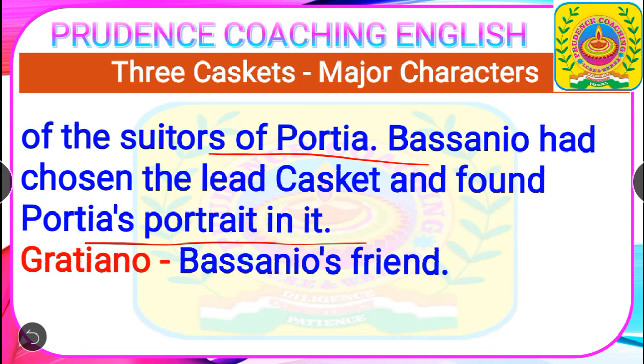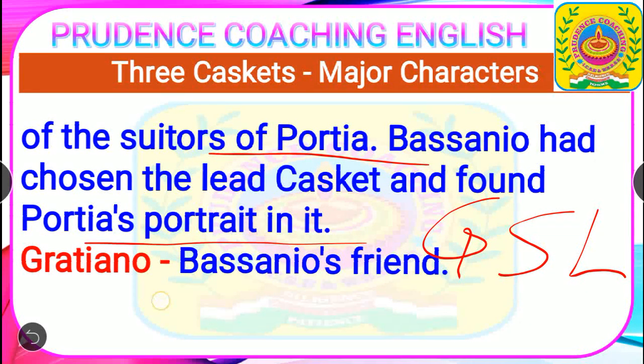As I told you, students, there were three caskets: golden, silver, and lead. In these three caskets there was the portrait, meaning the picture, of Portia. So the person who chooses the right casket that contains Portia's picture will become her husband. So that was the lottery that was destined by Portia's dead father. Now there is the next character, that is Gratiano. He was Bassanio's friend.